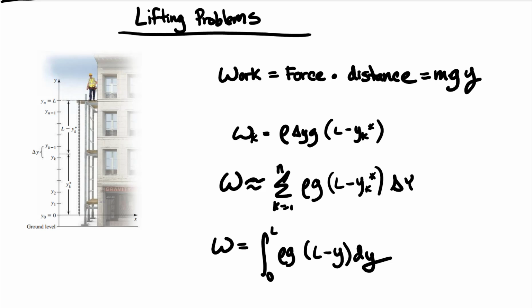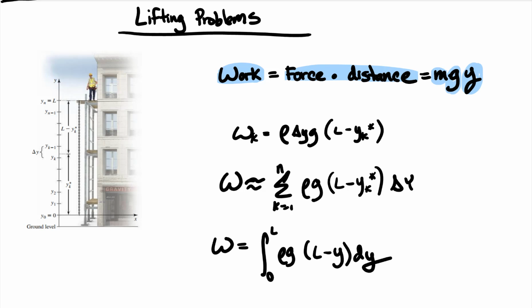So let's start here: work is equal to the force times the distance, right? The mass times gravity times some distance y. And I'm using y because we're going up and down over here, right? Up and down, up and down. Y values. You could change them to x's, but then you'd have to change your whole idea.